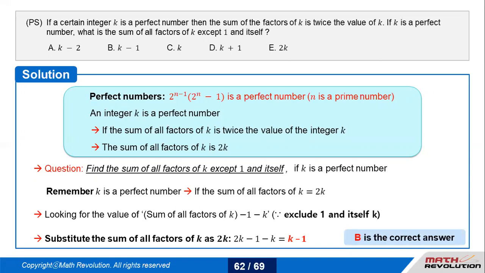So again, you don't have to take a number first, then try hit and trial to get to know whether it's perfect or not, and then reduce itself and the 1 out of it. So in certain times you need to remember some rules or logics to be applied quickly.